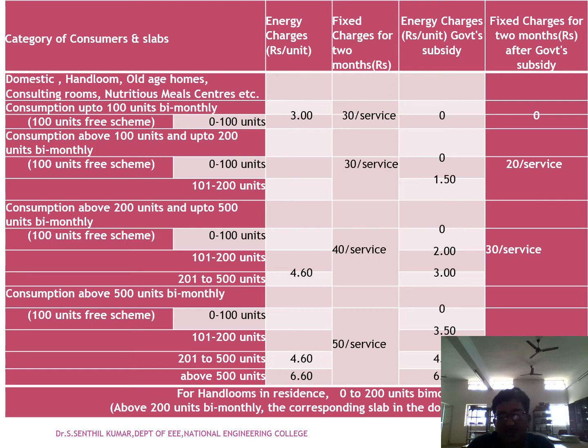So according to these calculations, the government is saying that energy consumption between 0 to 100 units is free, then for 100 to 200 some concession will be given, then if the total consumption exceeds 200 units, the tariff rates change. If we consume above 500 units, the total tariff, energy charges, fixed charges and bi-monthly rates are different.